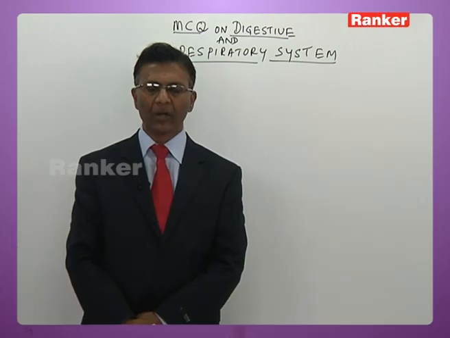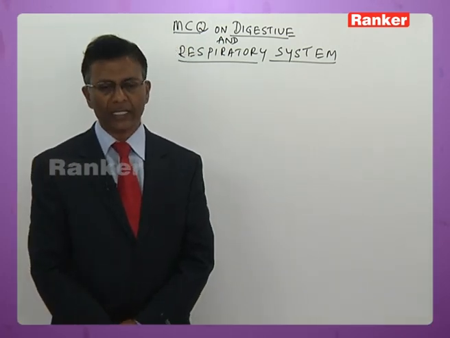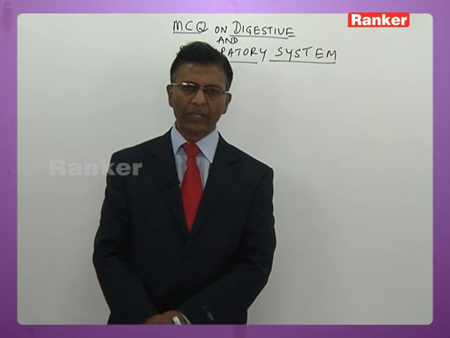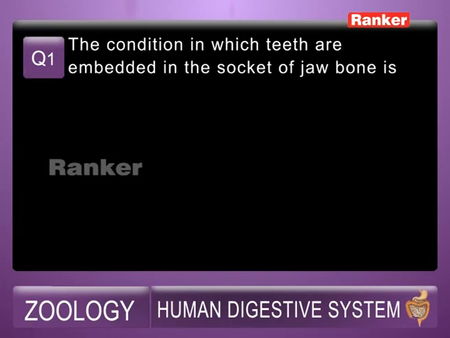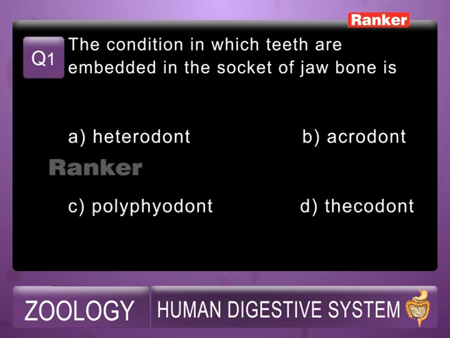Now today we shall talk about certain MCQs on digestive system. To start with, question number 1 here now. I shall read out the question for you. The condition in which teeth are embedded in the socket of jawbone is A. Heterodont, B. Acrodont, C. Polyphyodont, D. Thecodont. The answer is D. Thecodont. For the question number 1, answer is D.